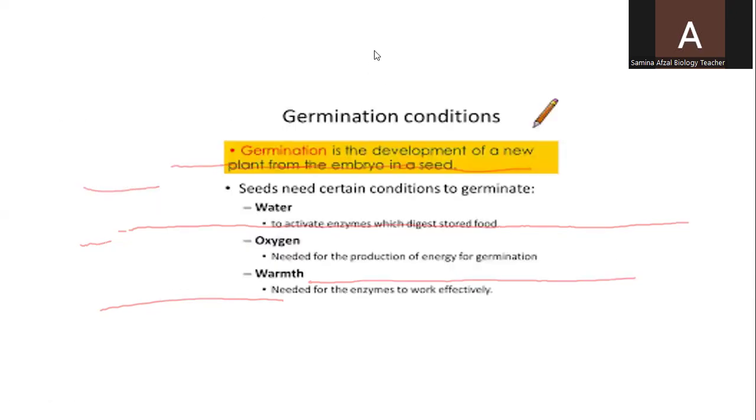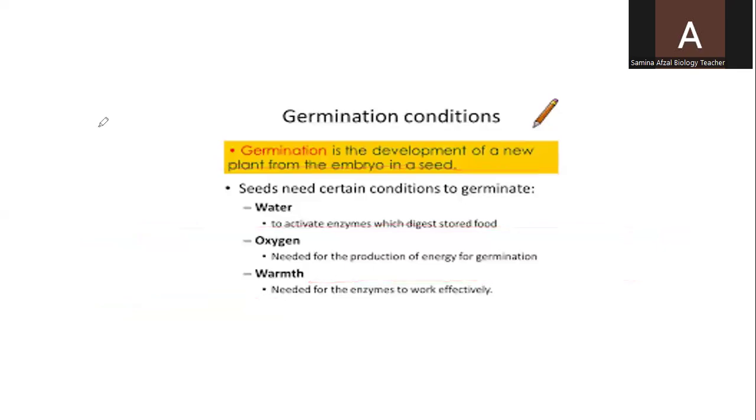Now, the conditions which are necessary for the germination of seeds are water, oxygen, and temperature or warmth. These conditions should be fulfilled. If any one of them is missing, seed germination will not take place. First of all, water. When the seed starts germination, it needs water. This water will soften the seed testa, and germination will start in this way.